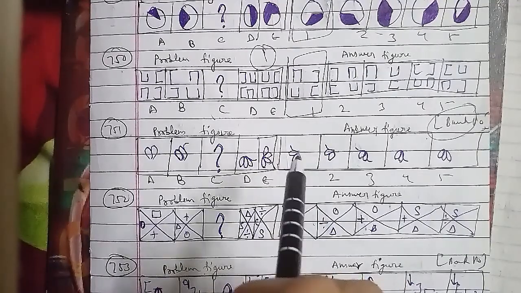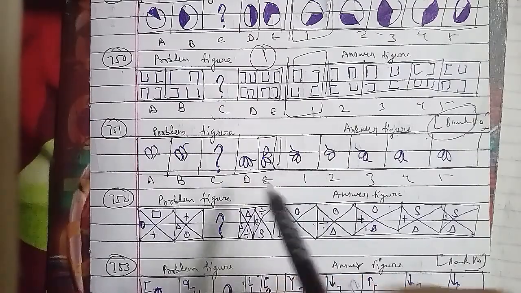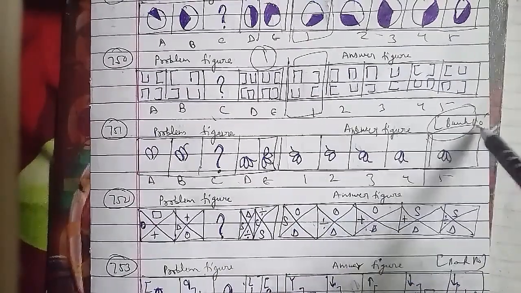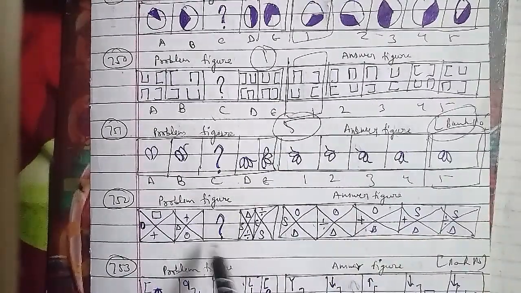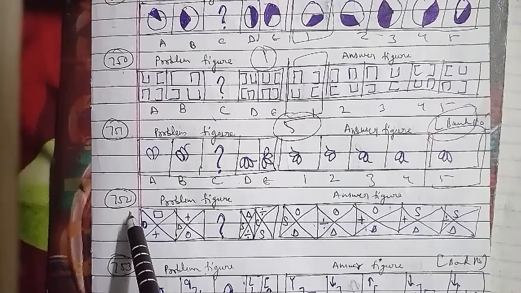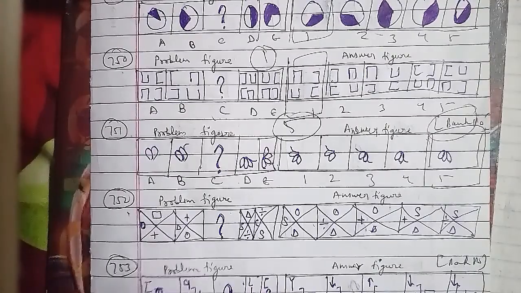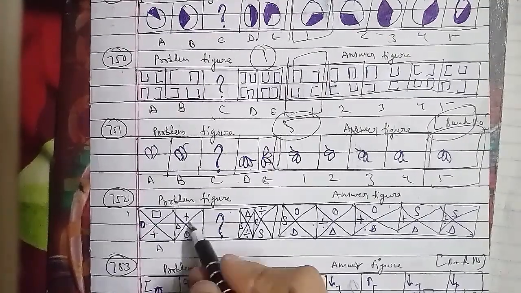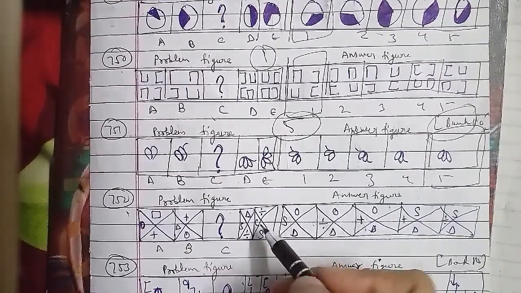Let's go ahead with another one, which is the 752nd question of the session. These were the problem figures and these were the answer figures, where the rectangle, circle and plus is figure A, plus triangle and circle is figure B, C is the figure we have to find out, triangle and then of course S and divided is figure D, and divided, C and S is figure E here. These represent 1, 2, 3, 4 and 5 respectively as well.